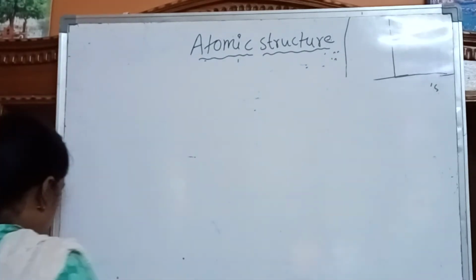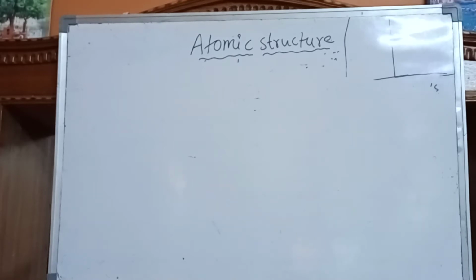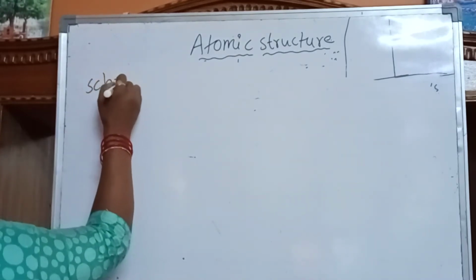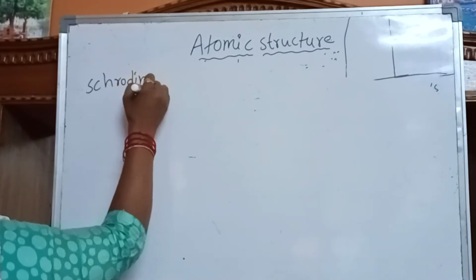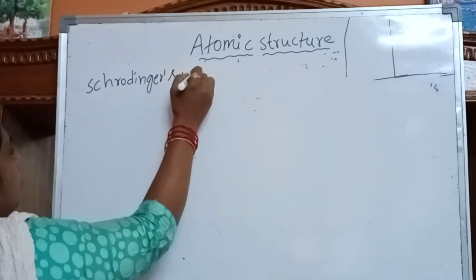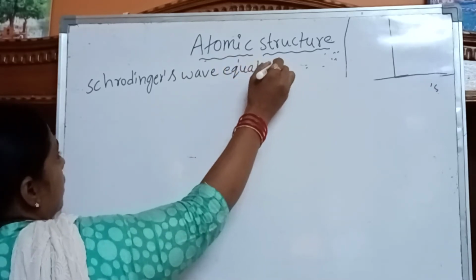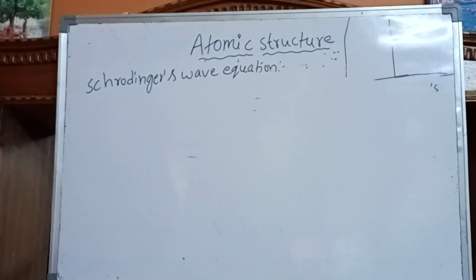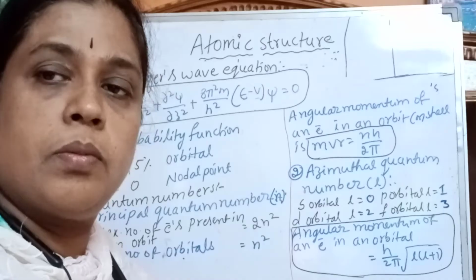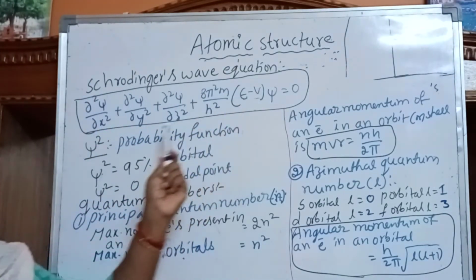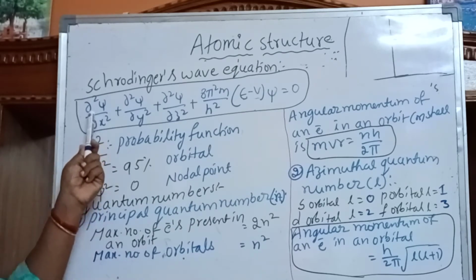Schrodinger's wave equation is next. We will write the equation. Schrodinger's wave equation is simply this.